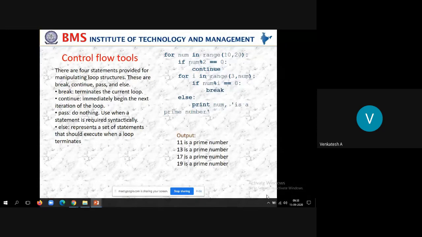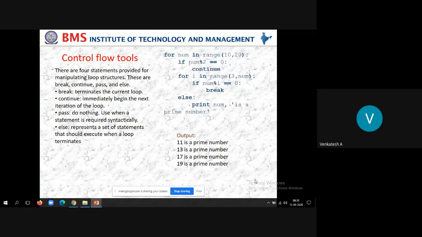So very importantly, you need to remember the pass statement. Pass does nothing. That is the reason why most of the times we don't use pass, because it does nothing. It is just syntactically to indicate that everything is fine, so do nothing. The meaning is do nothing.